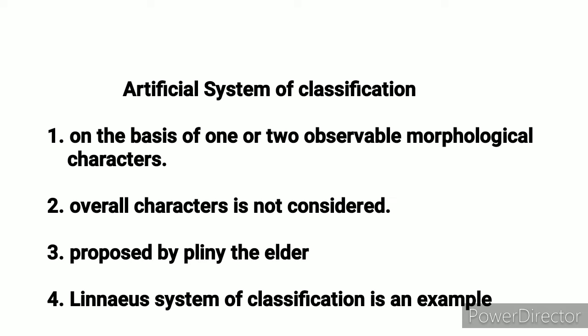First one is artificial classification. Artificial classification means the classification of organisms on the basis of one or two easily observable characters. That means classification of organisms on the basis of easily observable morphological characters.